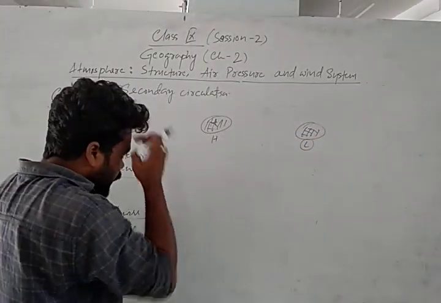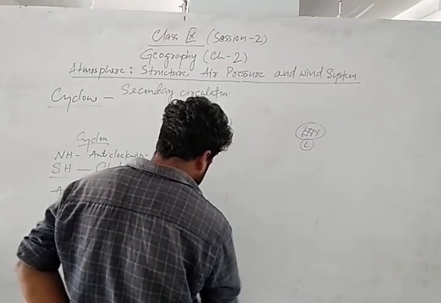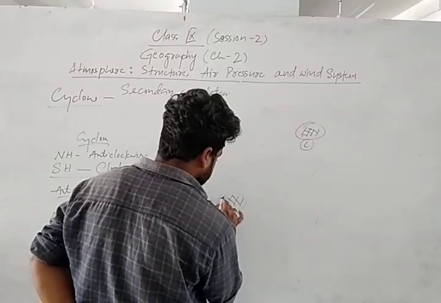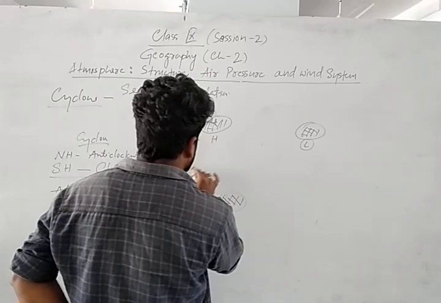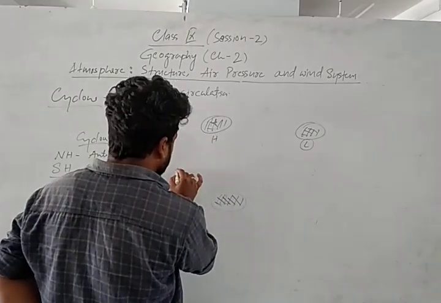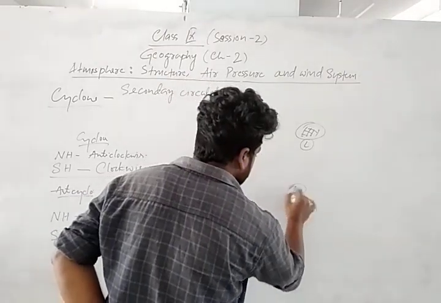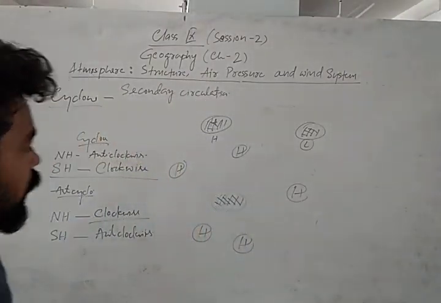Okay. So in the cyclone case, what happened? There is a low pressure zone in the middle, and in the periphery there is some high pressure zone surrounding the low pressure. Suppose these are the high pressure zones in the northern side, northeastern, southeastern, southern side, right?